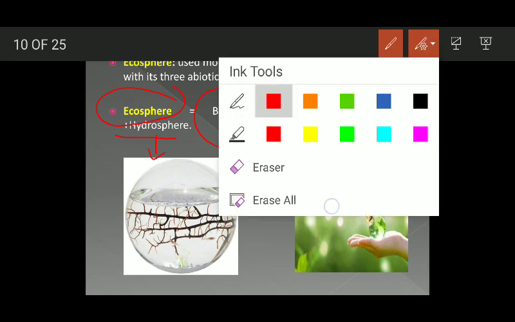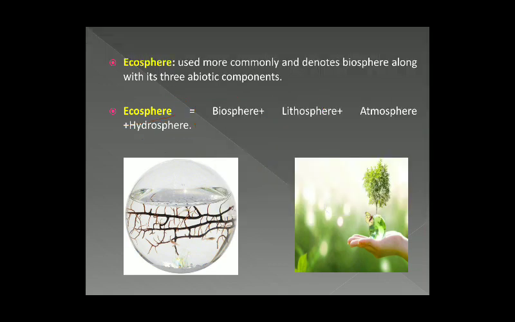So, this is all about the concept of ecology, or how we can undertake ecological investigations ranging from organisms up to the biosphere or ecosphere level.